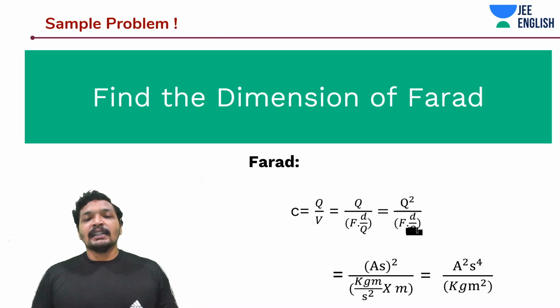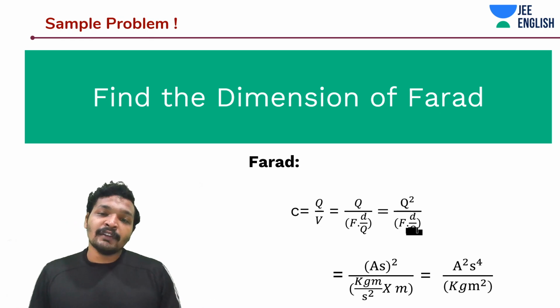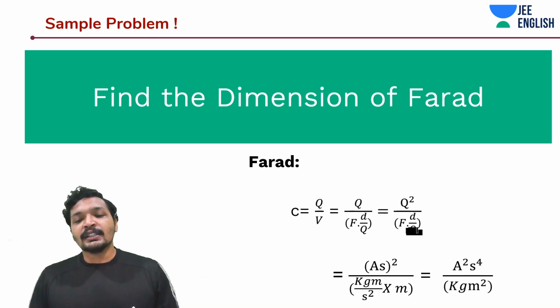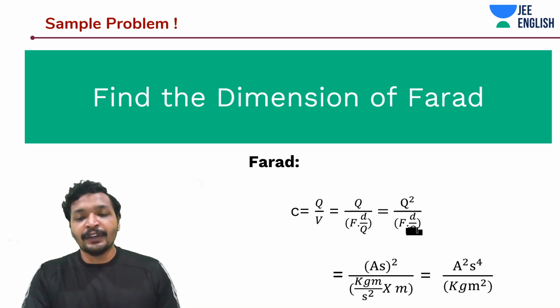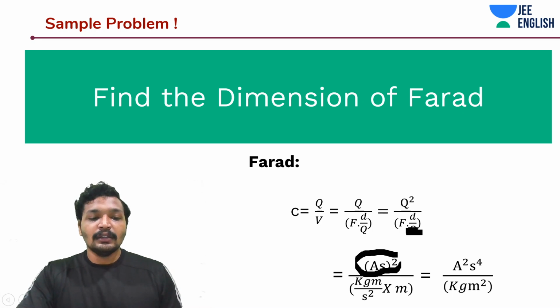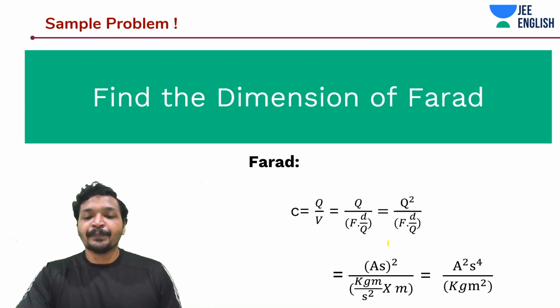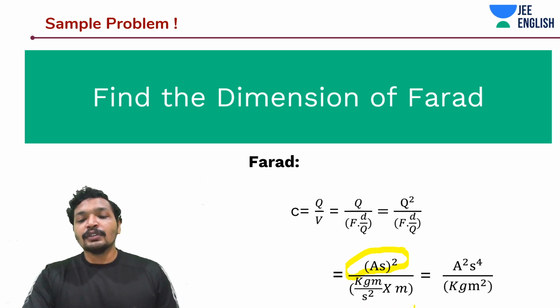Voltage is nothing but electric field into distance, and force divided by charge times distance becomes force into distance by charge. And the charge Q is equal to CV, so it's Q squared by F into D. And this is nothing but A into S, ampere into second, whole square, divided by kg meter per second square, which is nothing but the units of force, into meter.